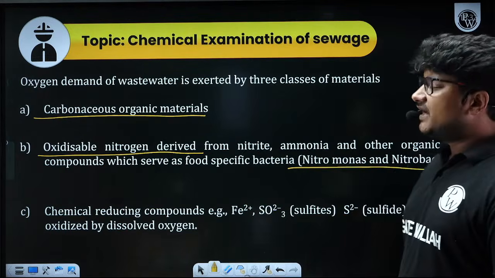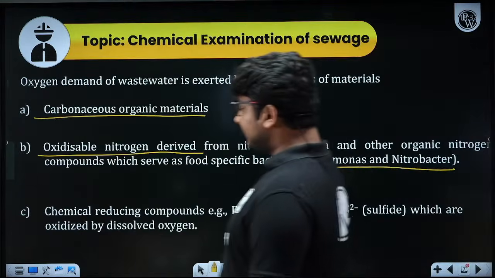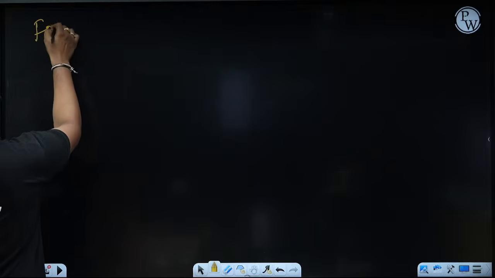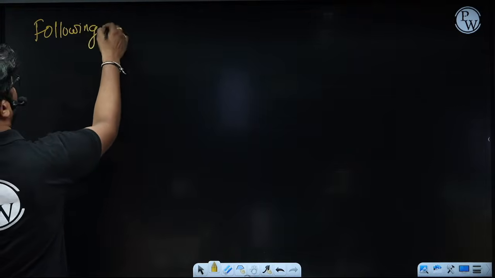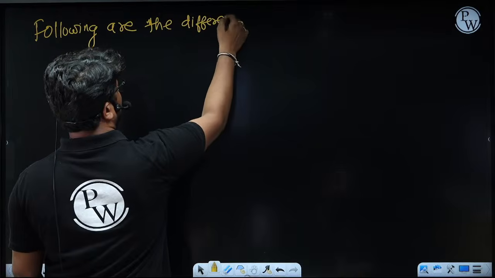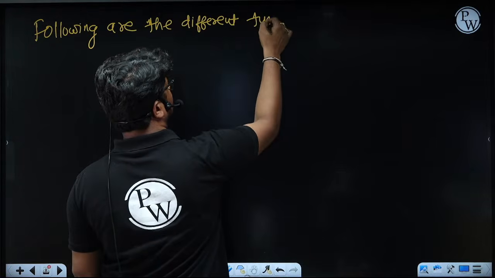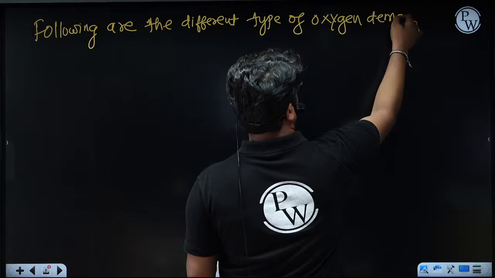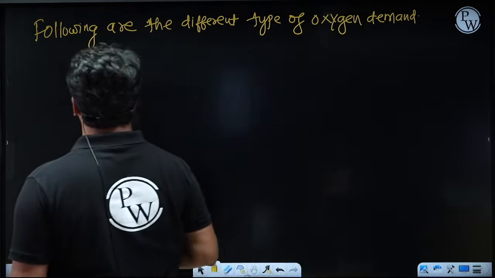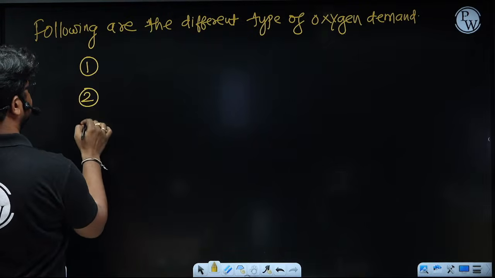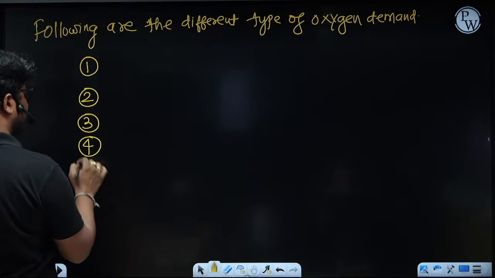Based on that, the following are the different types of oxygen demand.